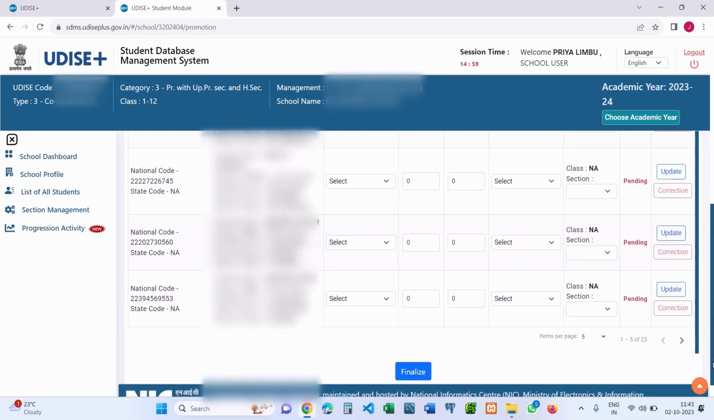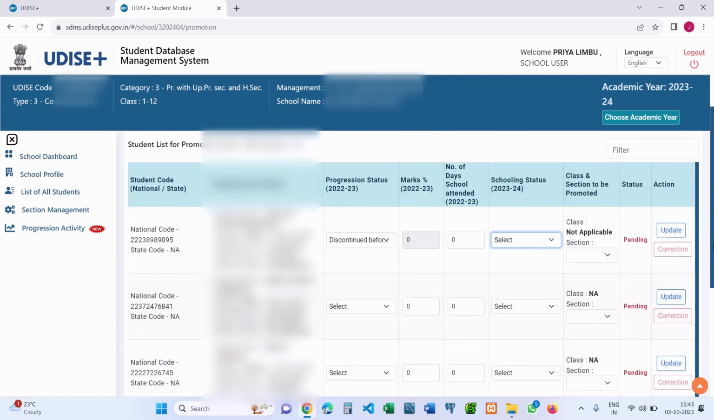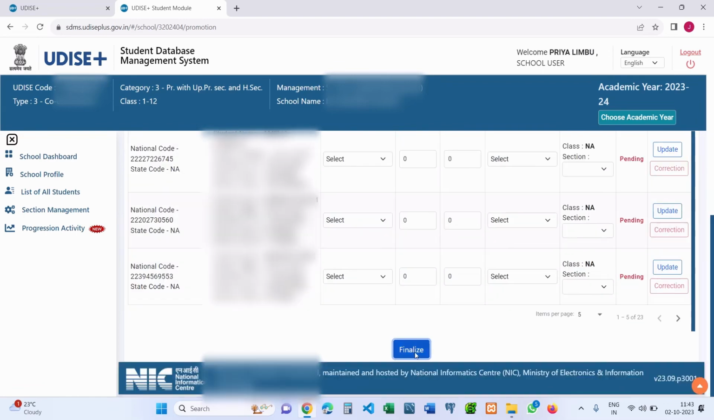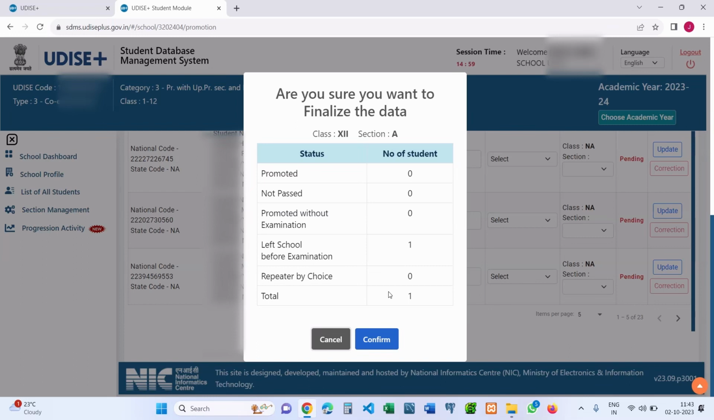And if you have completed assigning the progression status to all the students, then you can click the finalize button. By clicking the finalize button, you will be able to view the summary status of how many students you have promoted, how many have not passed, how many were promoted without examination, how many have left the school before examination, and how many have repeated. So this will be the summary data for the number of students that you have assigned a progression activity. If the data is correct, you can move ahead and click confirm.